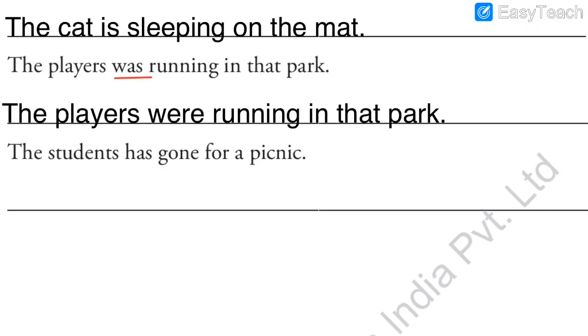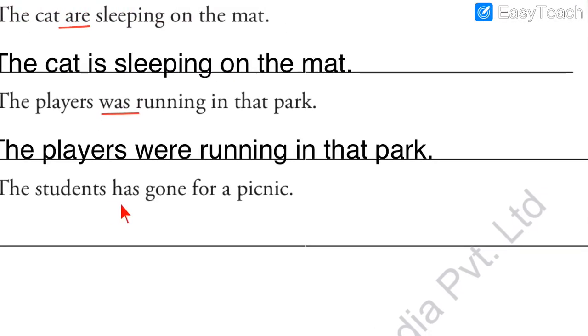Next, in the last sentence, the students has gone for a picnic. Again, first find out the subject. The students, this is our subject. So students means it is more than one. When we have more than one, can we write has? No, we cannot. So the mistake is here in the verb form.